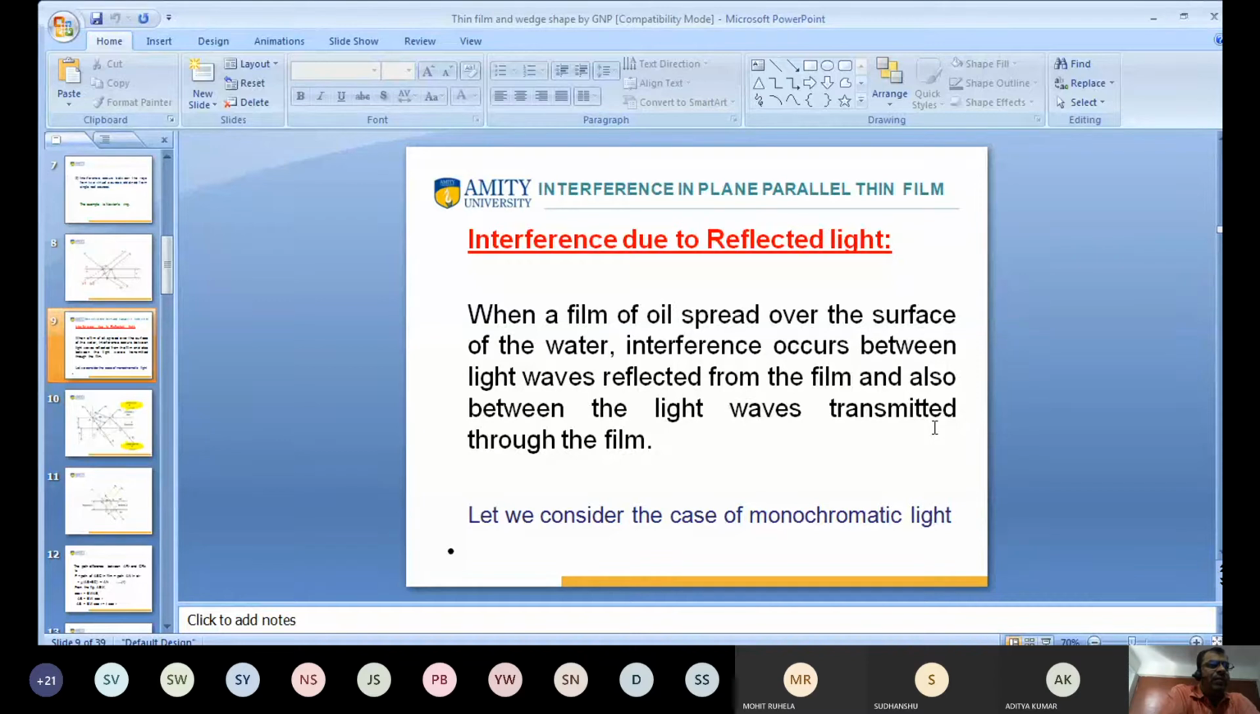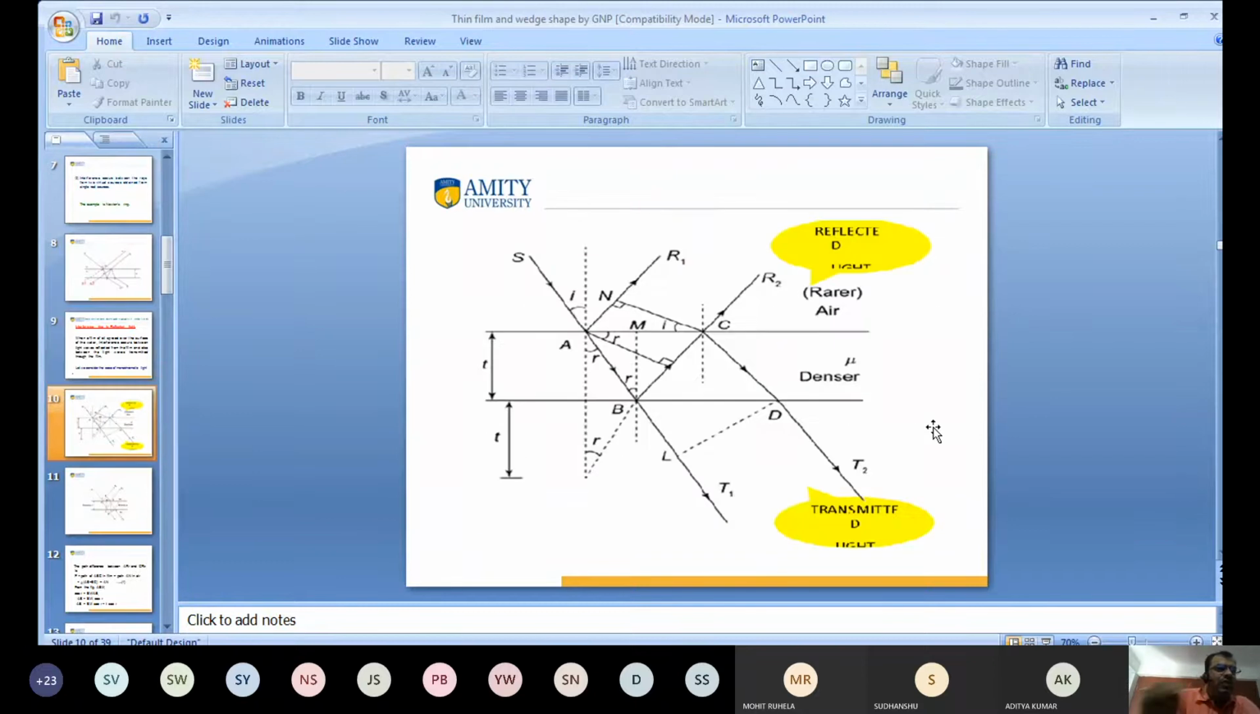Interference is taken by two methods. First one is interference due to a reflected ray of light. Yesterday we discussed this one. This is the thin film, you know very well. This is just to revise.